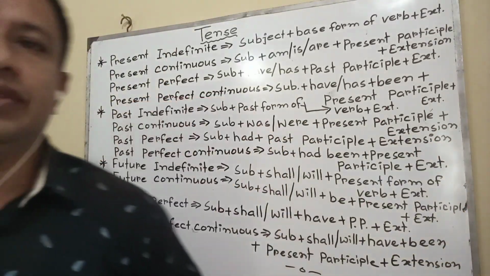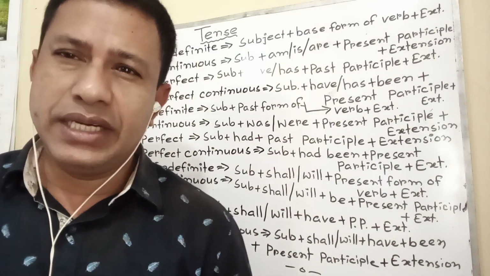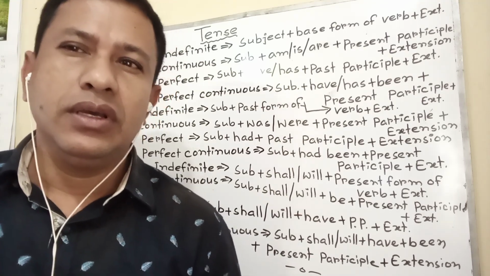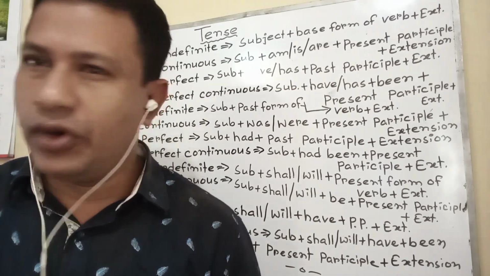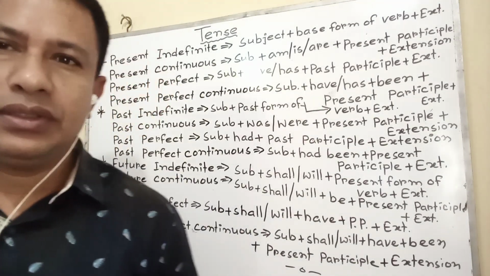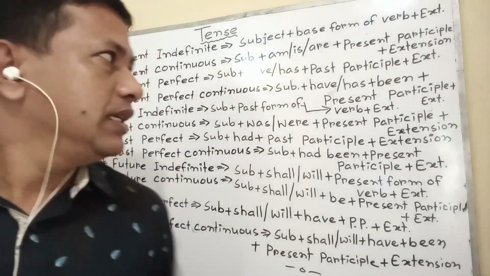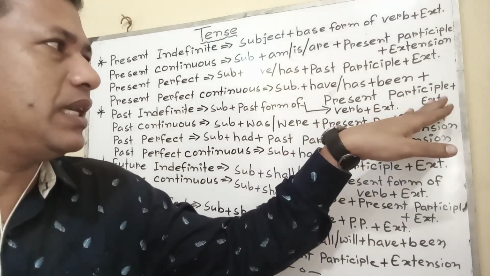Present perfect continuous. The activity which started before, a minute before or one hour before, but it is still going on, is called present perfect continuous. Structure: subject plus have or has plus been plus present participle plus extension.